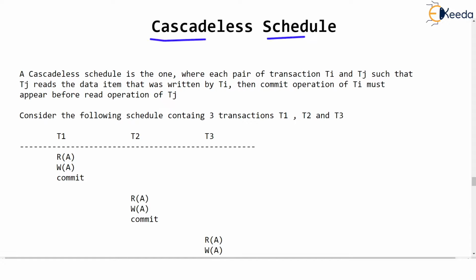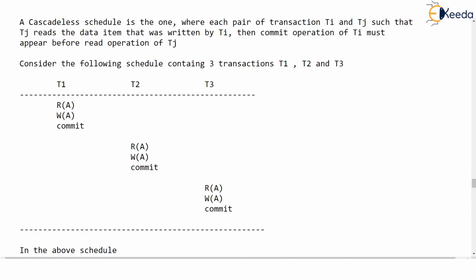And the example that your teacher gave is as shown below, where there are three transactions T1, T2, T3 running concurrently, correct? And the data item A, which was updated by T1, is actually read by T2. But this A, which is read by T2, was updated by T1.